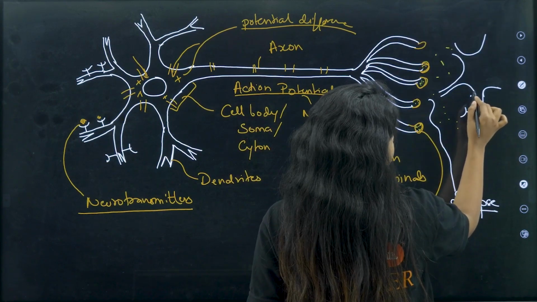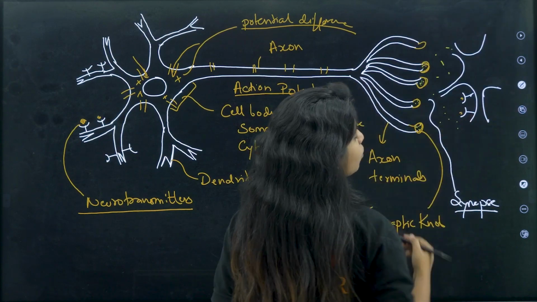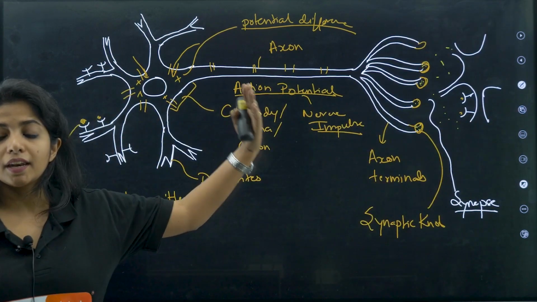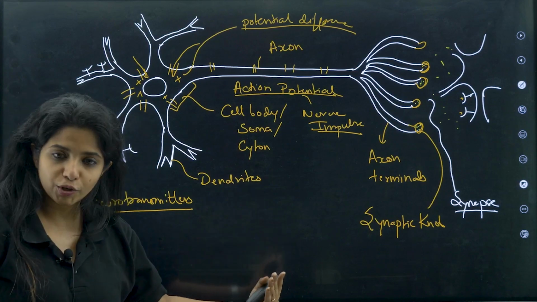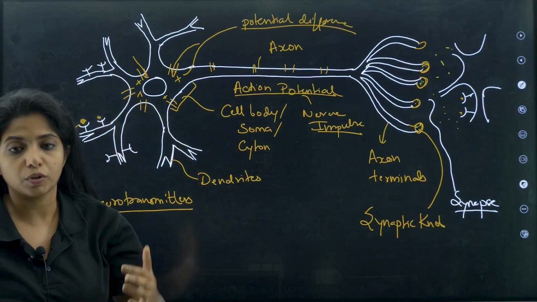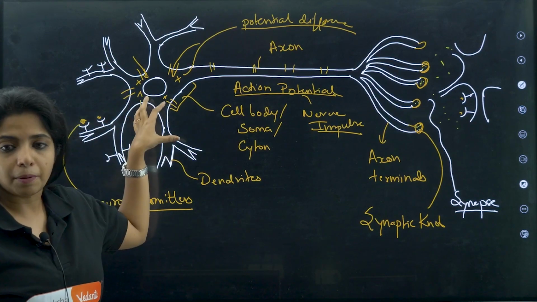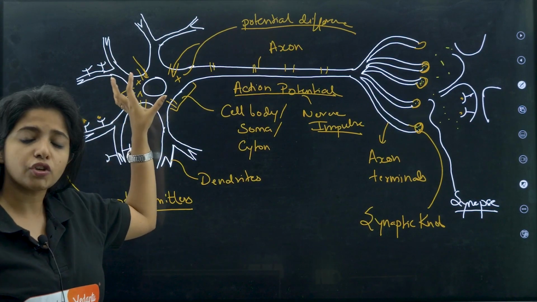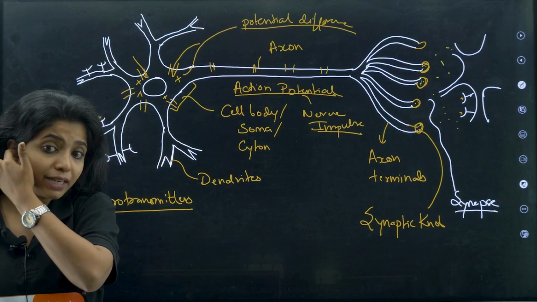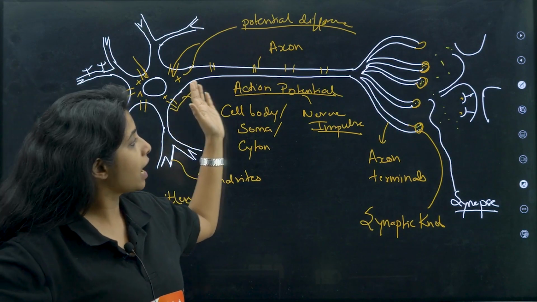The next neuron would also have receptors. The neurotransmitters bind on them, and the same thing goes on and on. So you have to remember, the neurotransmitters bind on the receptors present on the dendritic tip, opening lots of ion channels in the cytosol region, which, if the impulse is so strong, will later create an action potential.